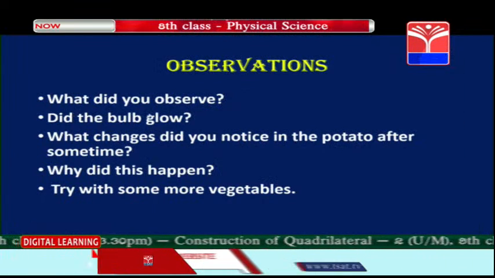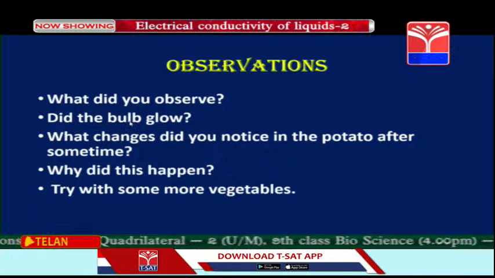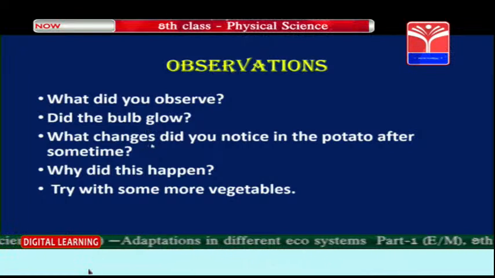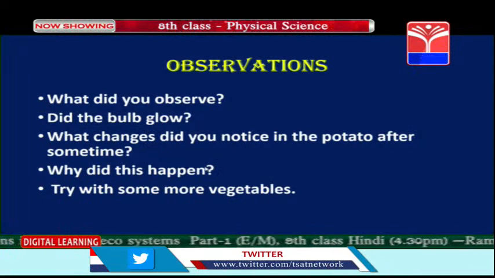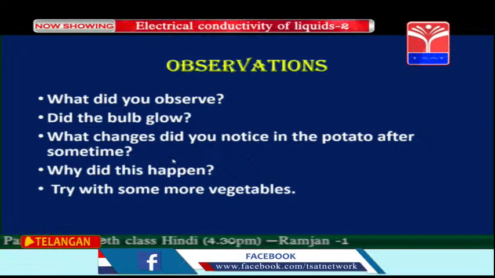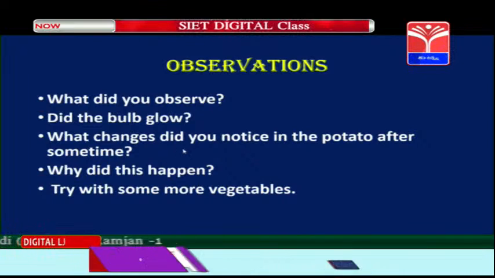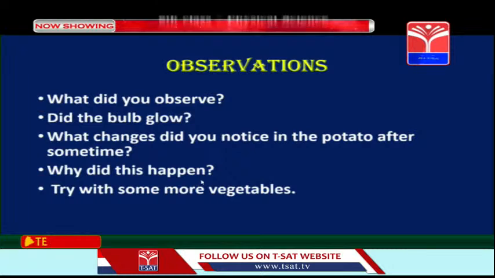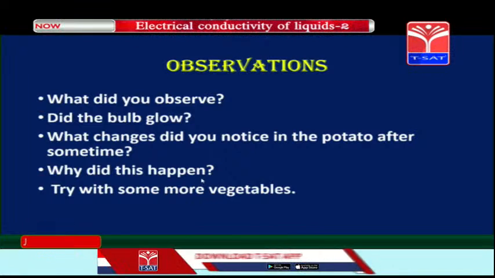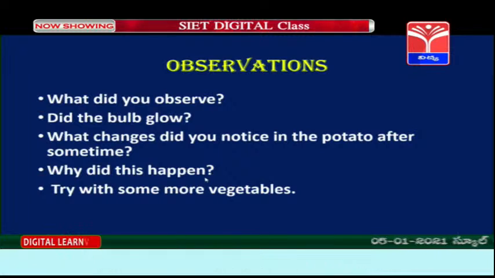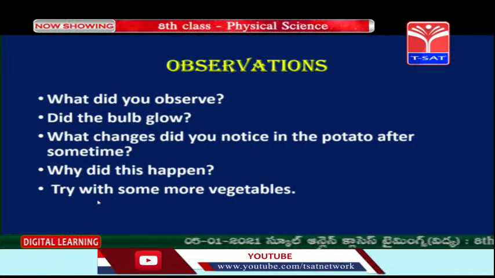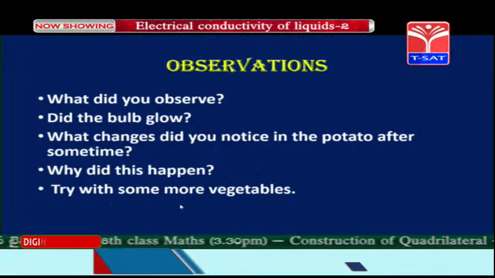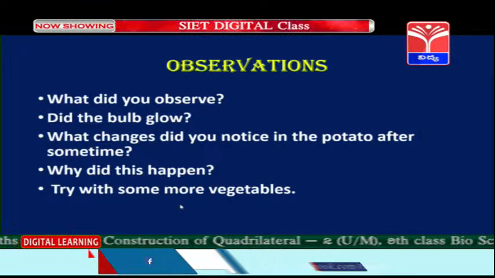So children, what did you observe? So first we observed that the bulb has glowed. Did the bulb glow? Yes. What changes did you notice in the potato after some time? We noticed that the end that is connected to the positive terminal has turned into bluish green color. Why did this happen? Okay children, we are going to explain this in detail. This happens because of the flow of electrons near the positive terminal. Now children, it is a very simple activity which you also can try at home. You can also try this with sweet potato, brinjal, tomatoes and many other vegetables.